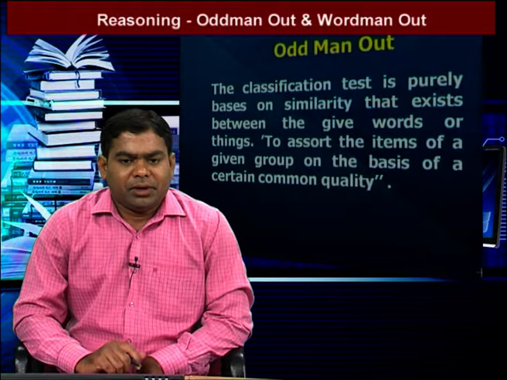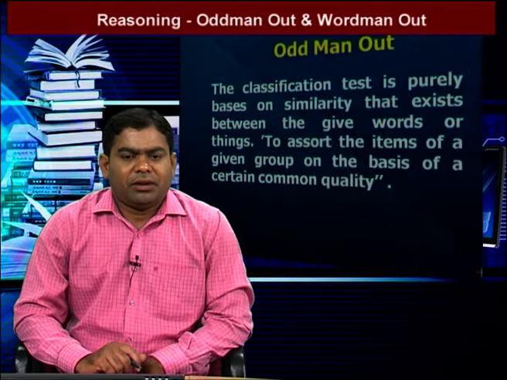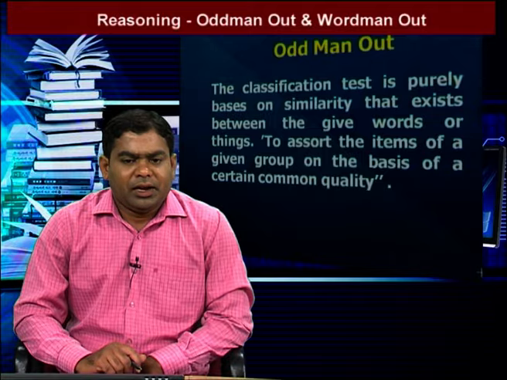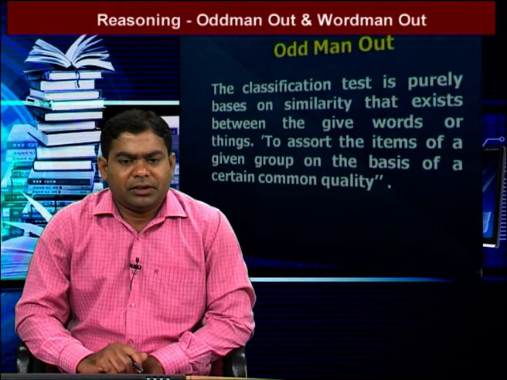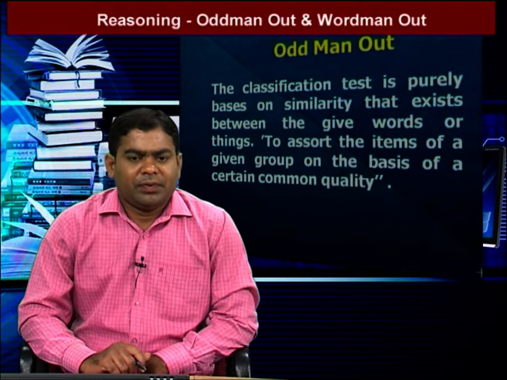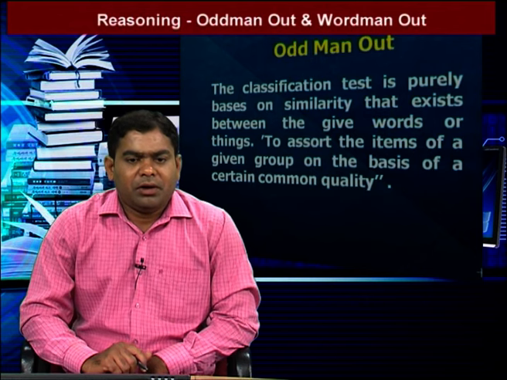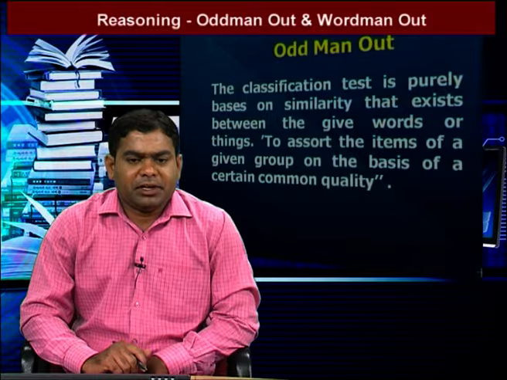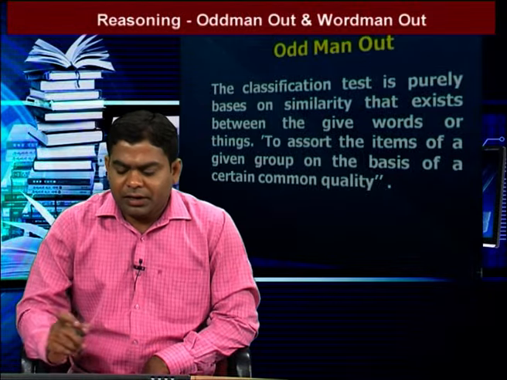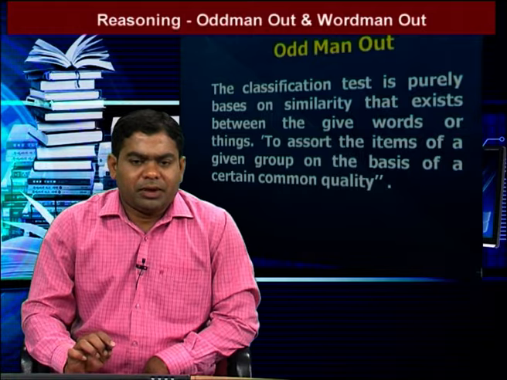Generally in this topic, five options are given in the question. Of these five options, four are in the same pattern and one is different. We find that option. Here the classification test is purely based on the similarity that exists between the given words or things, to assort the items of a given group on the basis of a certain common quality. That means we find the different one, the odd man out.